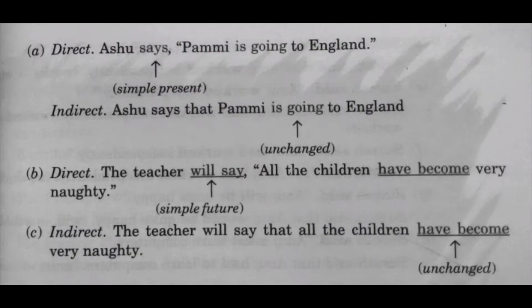Look here. This is a simple present direct speech. Ashu says Pummy is going to England. So the indirect speech of it is Ashu says that Pummy is going to England. Look here, Pummy is going to England, and in the indirect speech it is also Pummy is going to England. That is, it is unchanged in indirect speech.